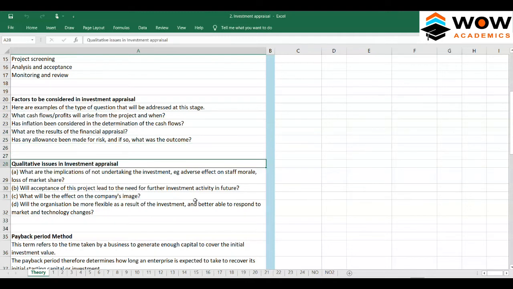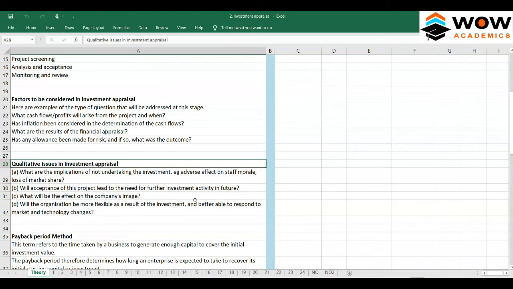So what are the qualitative issues that we have to consider? What we saw earlier are the quantitatives. Cash flow is a measurable thing, inflation is measurable. Results, whether we have to accept or not, is again quantitative, in the sense of how much profit we will get. The qualitative are things which are not numerical, but very soft issues.